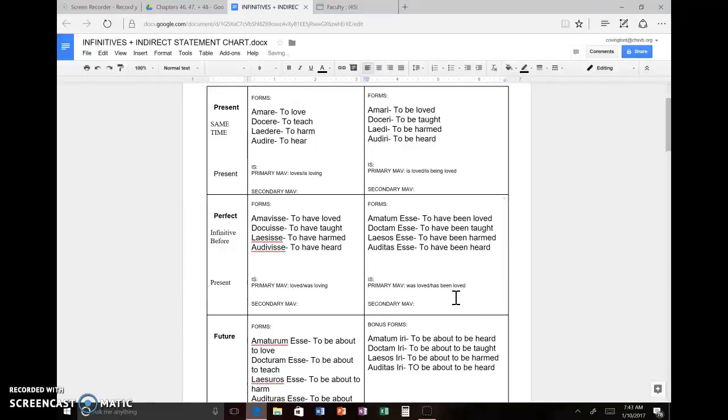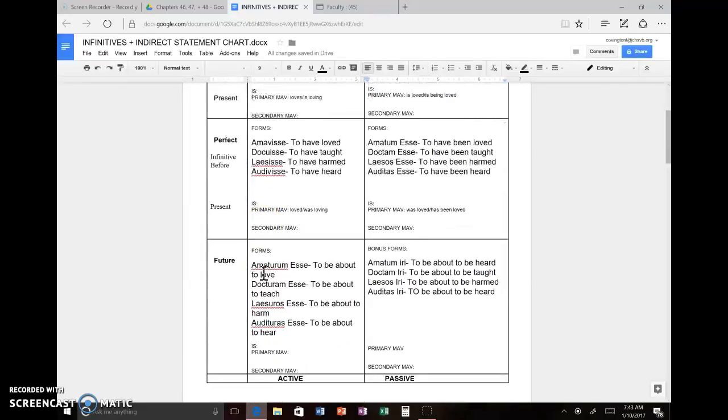I can't do had been loved. Don't do that yet. I'm going to tell you later when to use that. But for right now, I just want to make it simple past, before the action of the MAV. And that makes sense. If I say Marcus says that Romeo loved Juliet, the Romeo loving Juliet happened before Marcus makes that statement, makes that claim, okay?